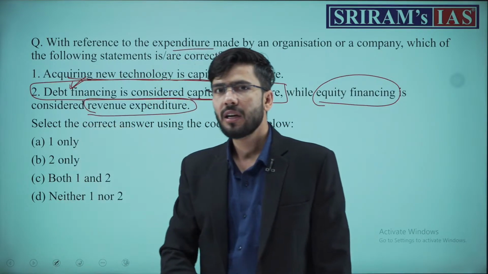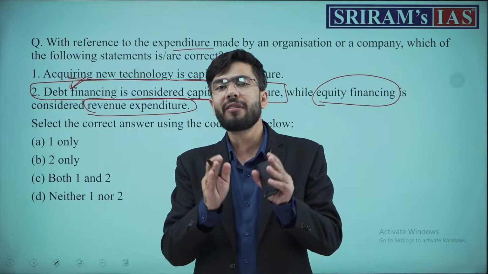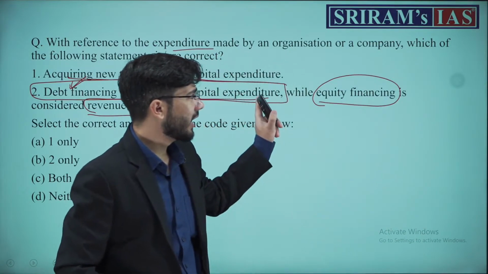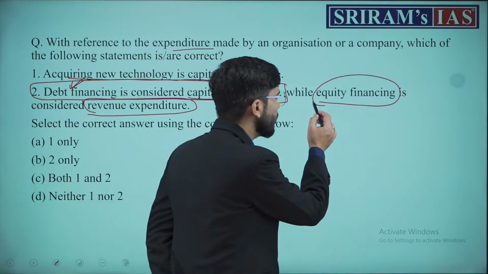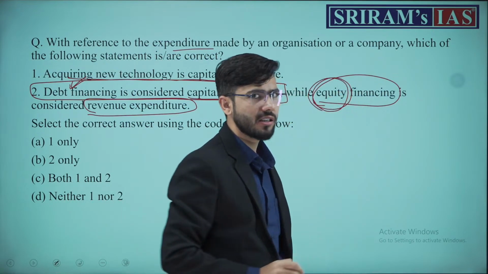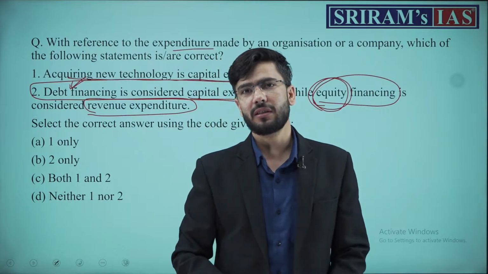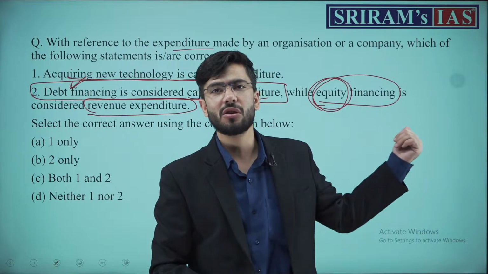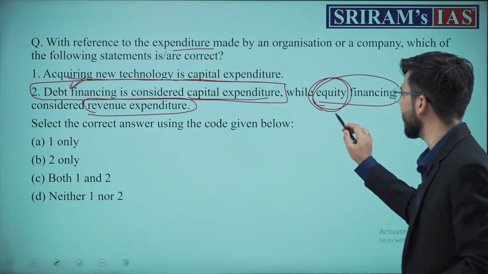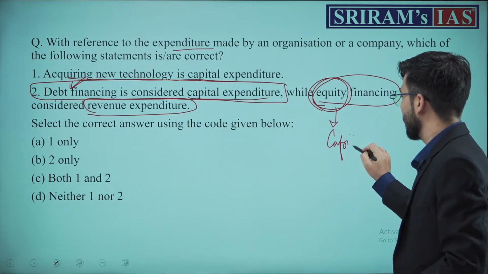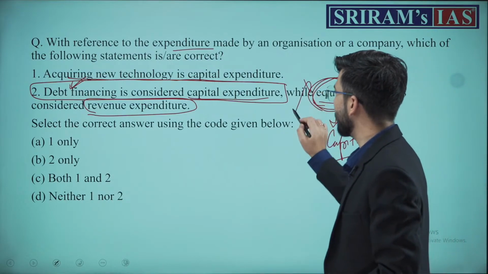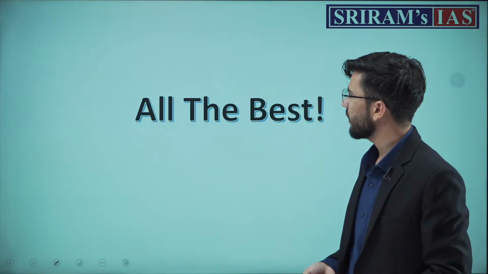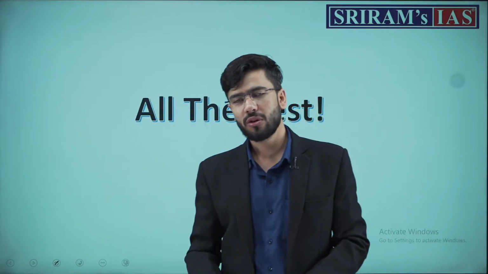Now understand, equity financing is never a revenue expenditure. Why? Because equity financing means that you are financing the equity, you are purchasing the shares of a company. This is not revenue expenditure but an expenditure in the capital. Okay? So statement 2 is wrong, statement 1 is correct. Answer is A. With this, we conclude today's discussion.